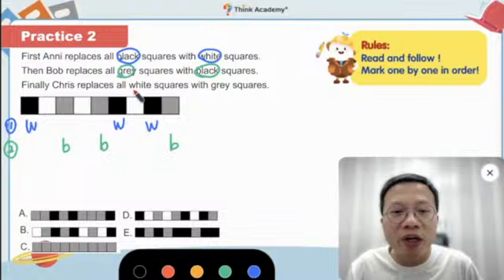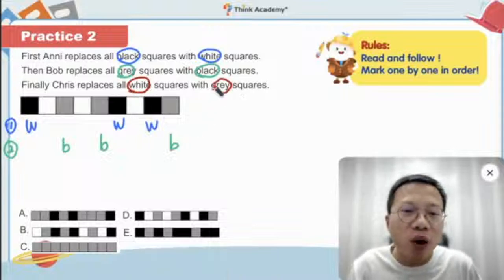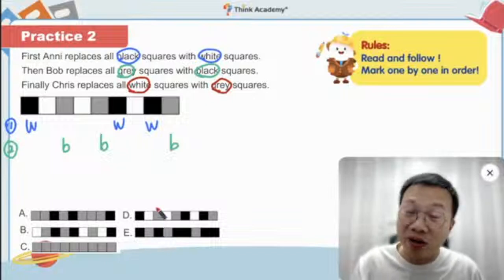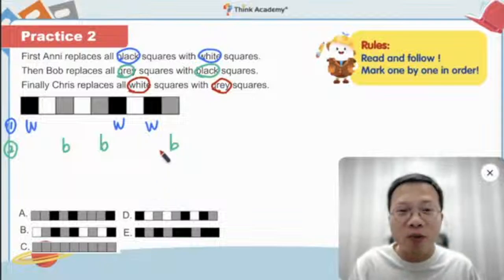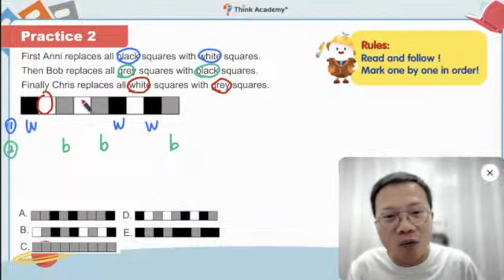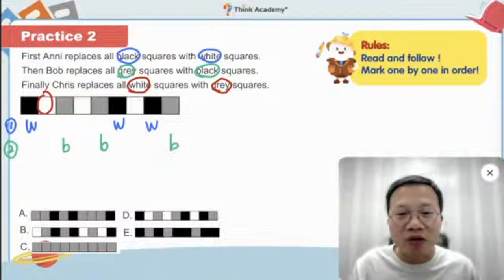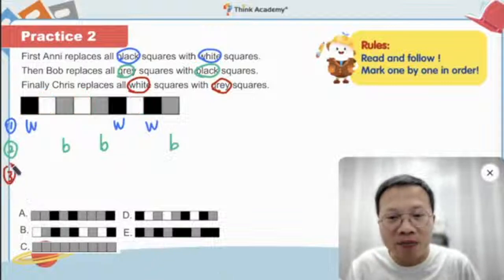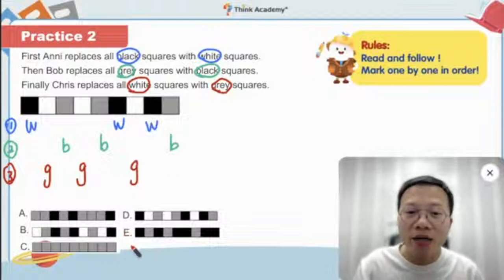Here we need to replace all the white squares with the gray squares. Can you find all the white ones? Maybe somebody will say, okay, 1, 1, 1. Somebody may say, okay, Jimson, I already know the answer. The white changes into gray, the white changes into gray, and the white changes into gray. Let's check what the answer is now.